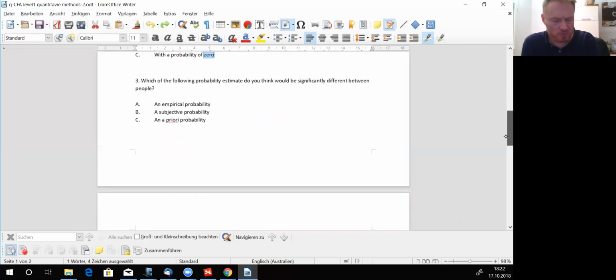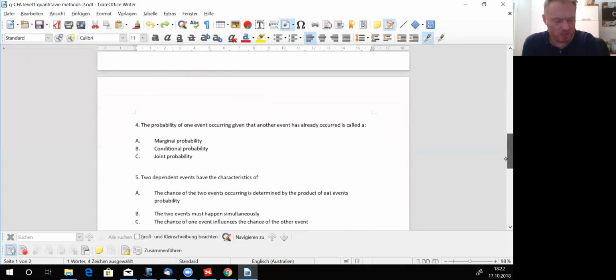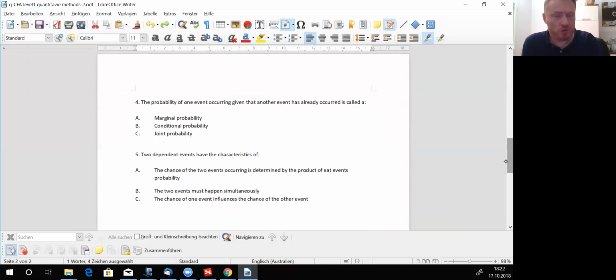Let's take a look at 3. These are probabilities: marginal probability, conditional. We have dealt with the joint probability already. So the joint probability of 2 given events happening at the same time would be called a joint probability, which is question 4, answer C. And okay, now, very good.